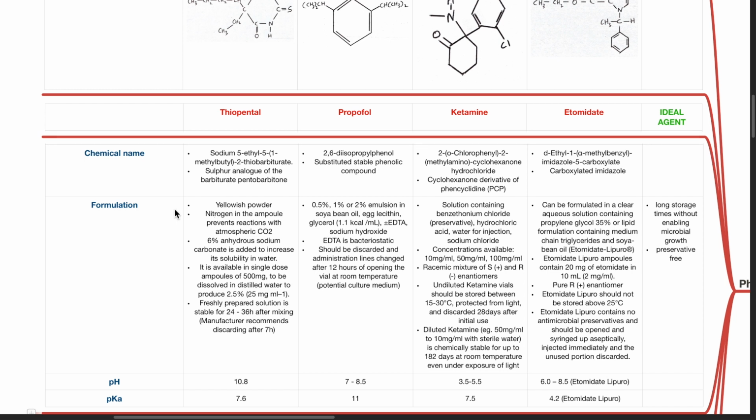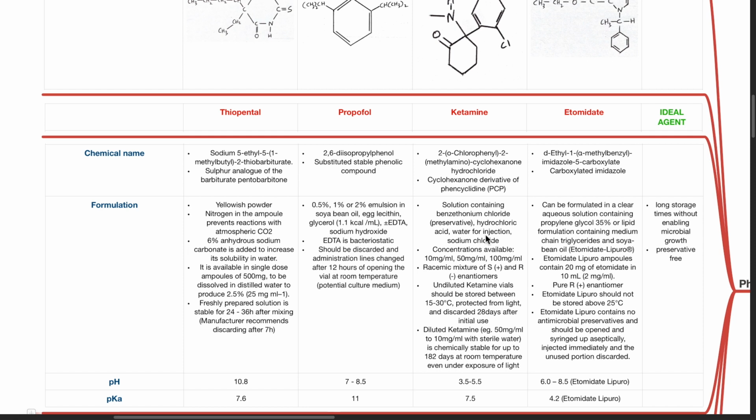Formulation of propofol: propofol comes in 0.5%, 1% or 2% emulsion in soybean oil, egg lecithin, glycerol providing 1.1 kcal per ml, with or without EDTA, which is bacteriostatic, and sodium hydroxide. Propofol should be discarded and administration lines changed after 12 hours of opening the vial at room temperature, as propofol is a potential culture medium.